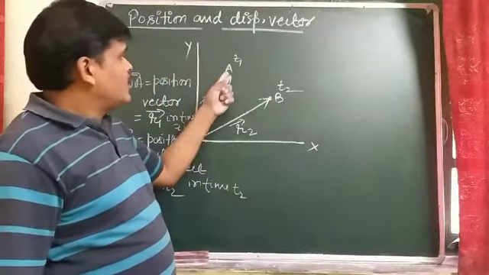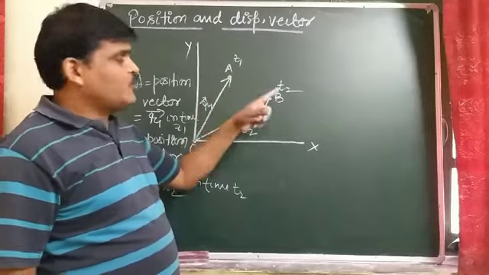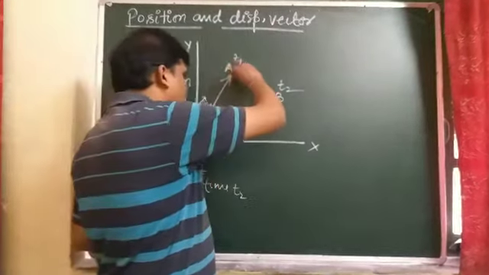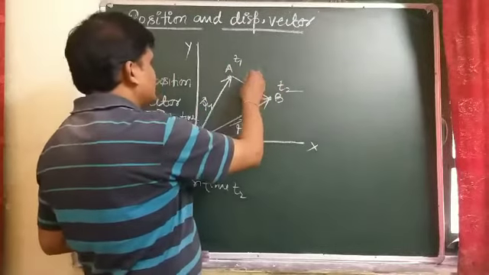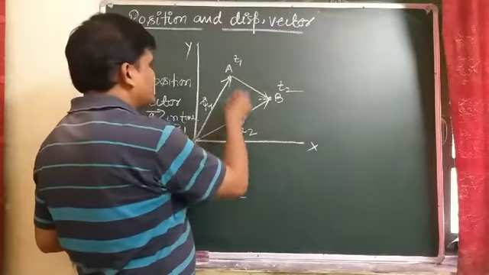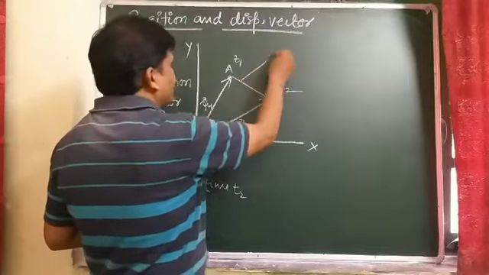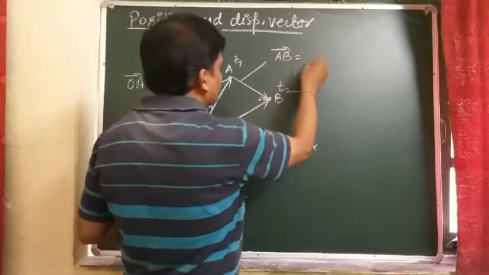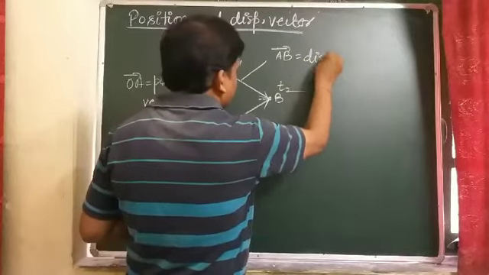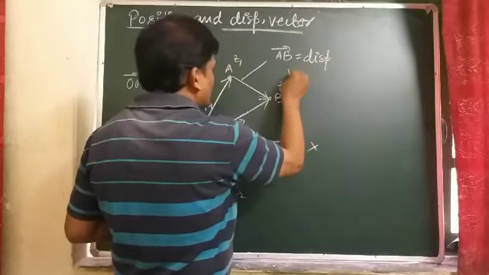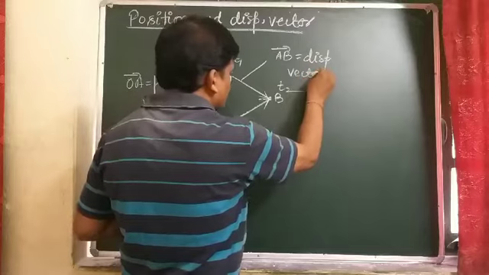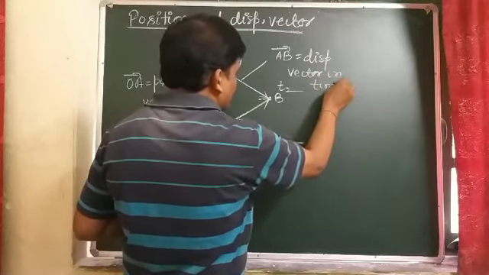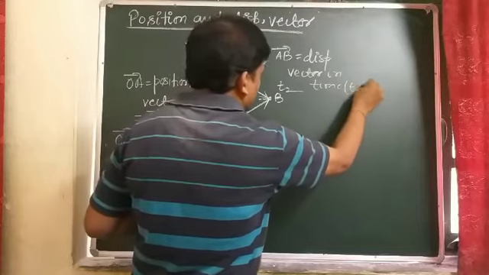So when the object moves from A to B, this is known as the displacement vector. That is, AB vector is the displacement vector in time t2 minus t1.